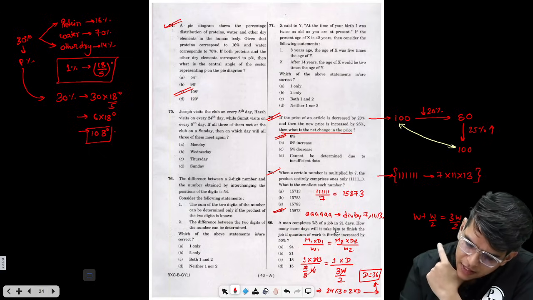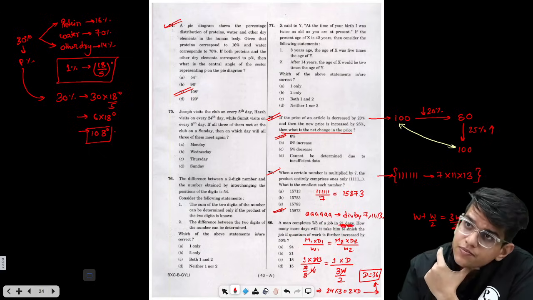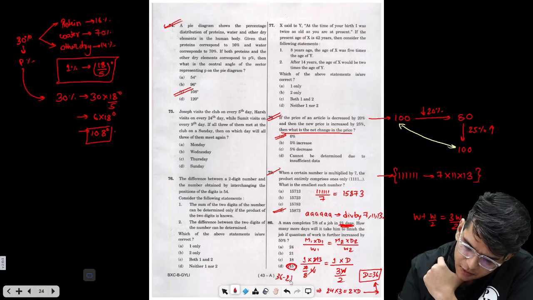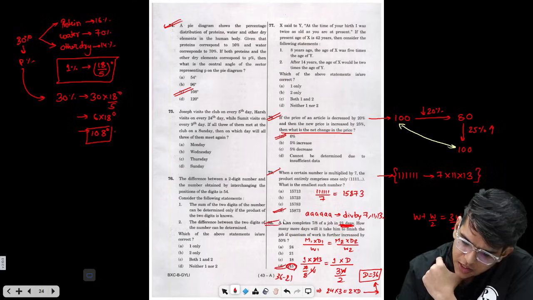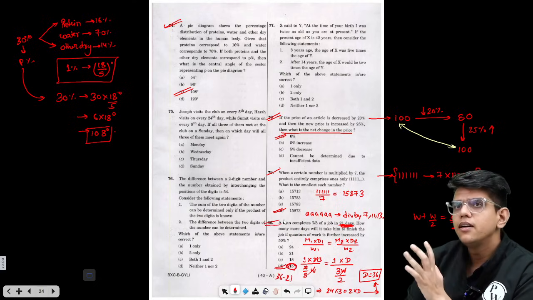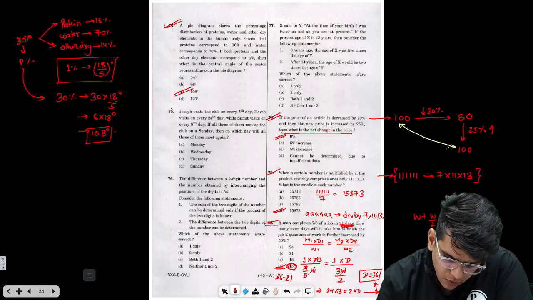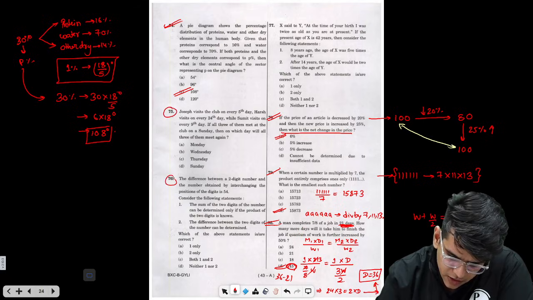It has already done the work for 21 days, right? So the remaining days are nothing but 15: 36 minus 21. So the answer is option D. Option D is the answer. Okay, I am leaving this question for now, and I am leaving all these 3 questions for now.